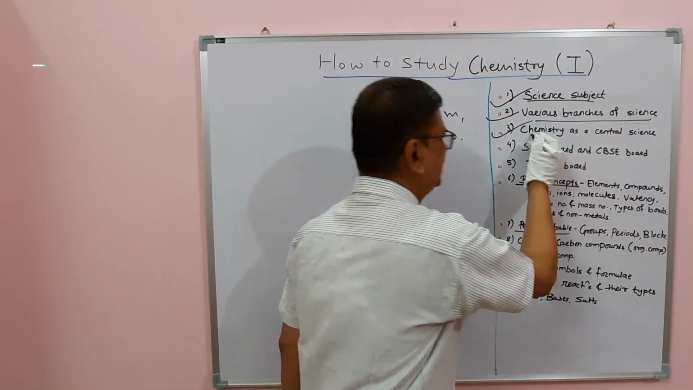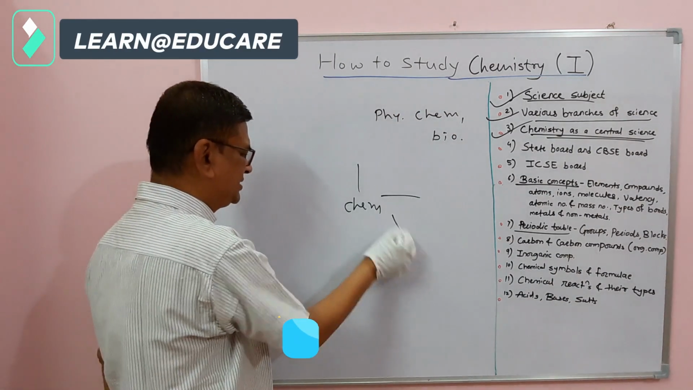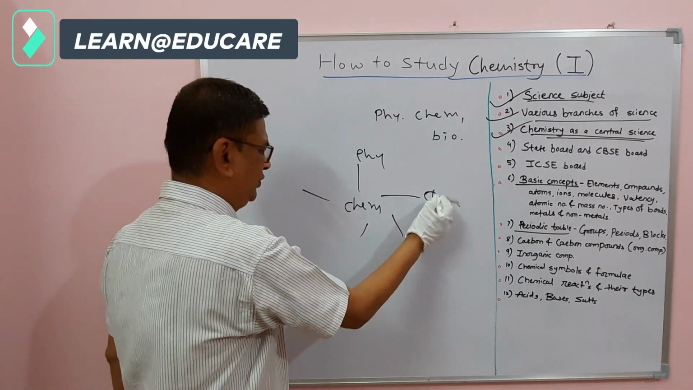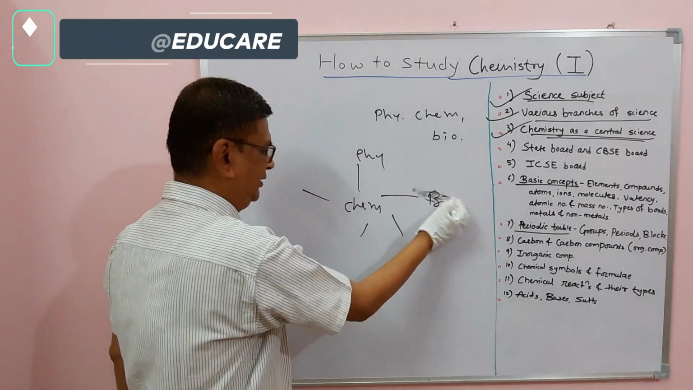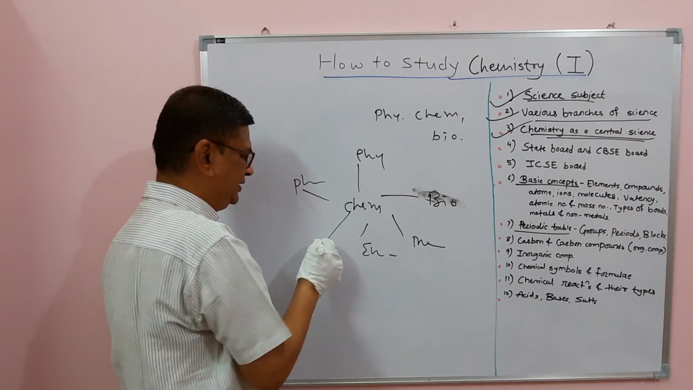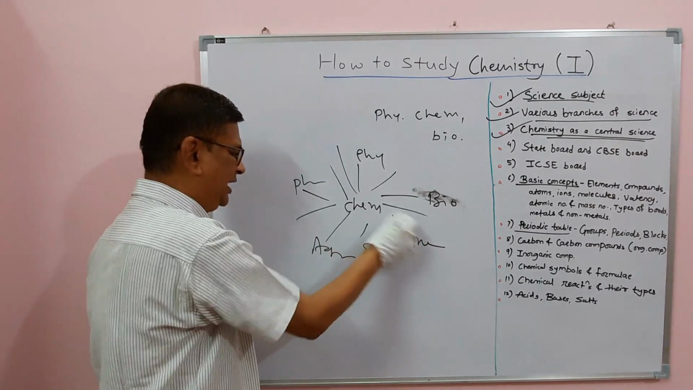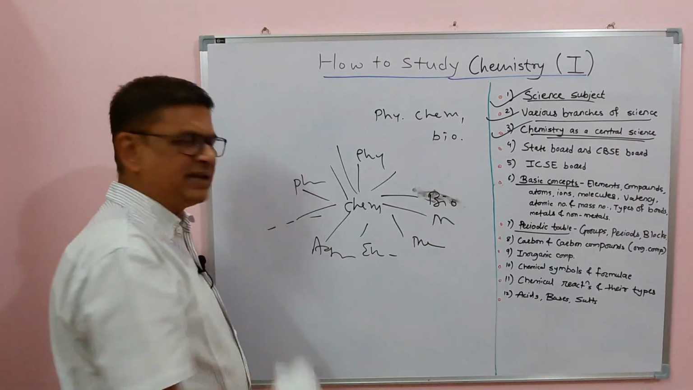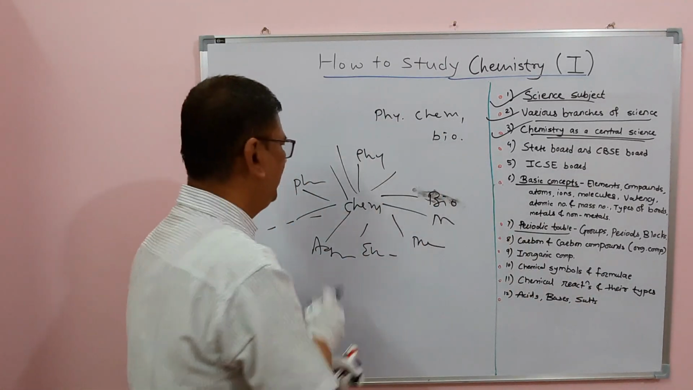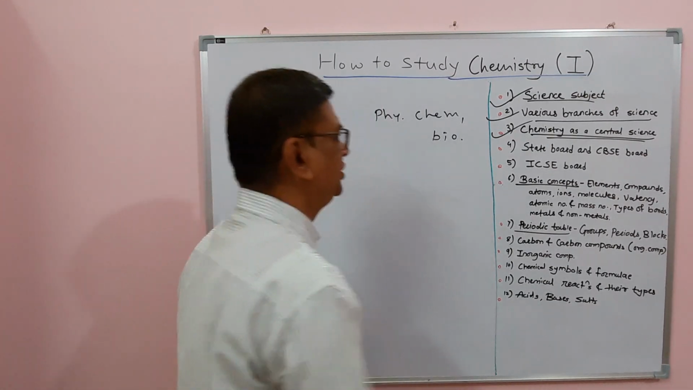Remember, chemistry is called the central science because other science subjects are related with chemistry, like physics and biology. Then you have the medical side, engineering, pharmacy, and a few more like agriculture and many more. With that, metallurgy, material science, all those other parts of science are related with chemistry, directly or indirectly.